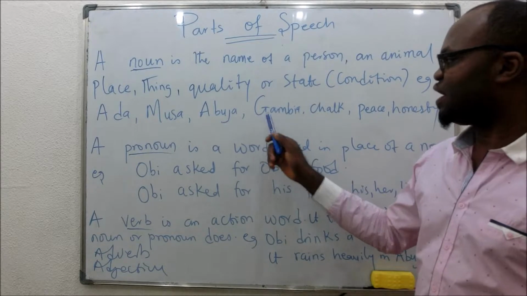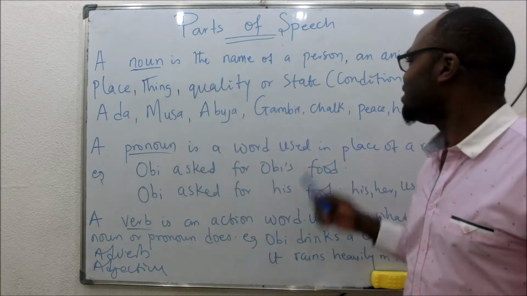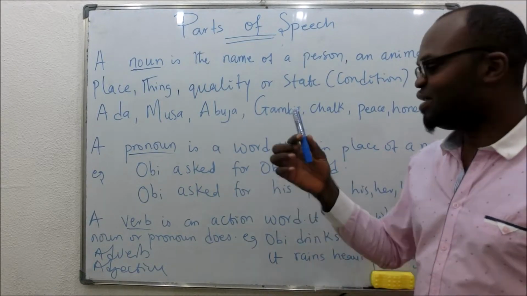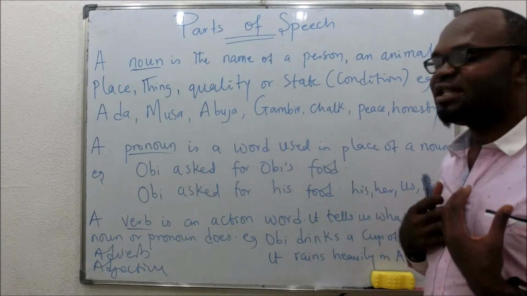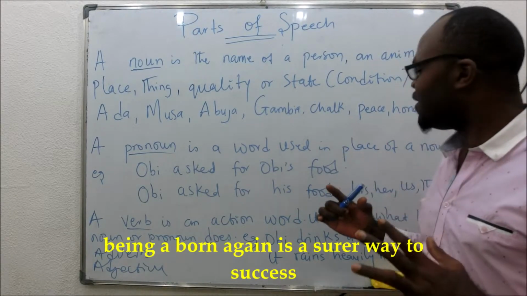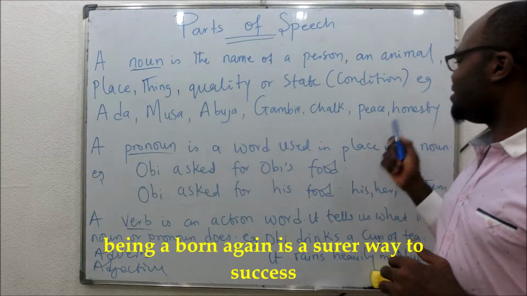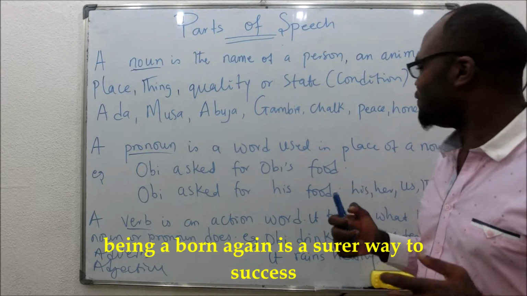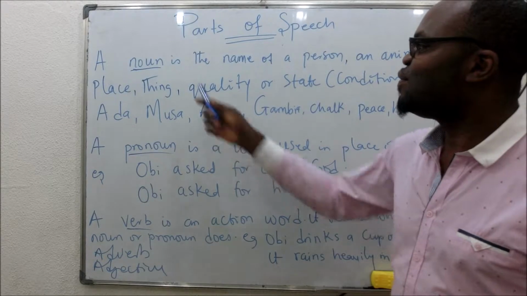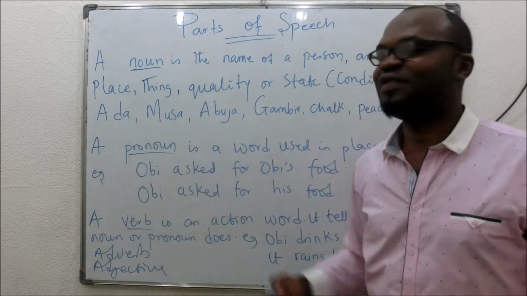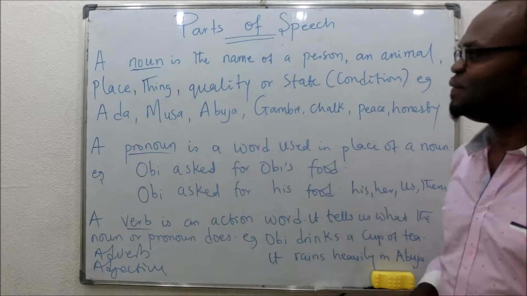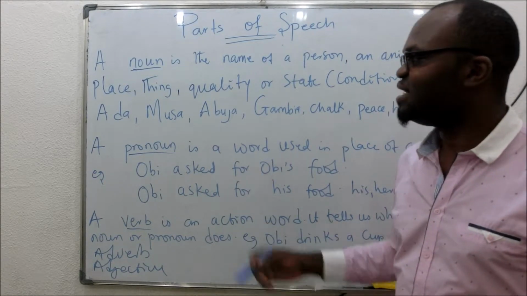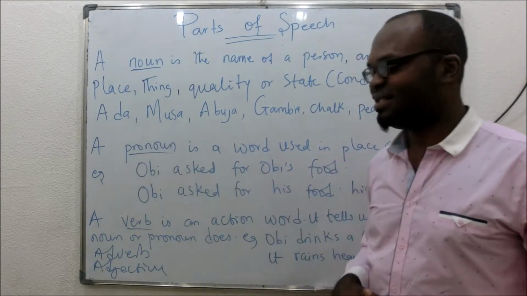Gambia is the name of a country, so it's also a noun. Chalk is the name of something that you use in writing, it's also a noun. Peace is the name of a state or condition of mind where you are very calm. Honesty is the state of being truthful, and that is also a noun. So whenever you have a name, a label for something, we call it a noun. So these are all examples of noun. Now whenever I make a speech, you should be able to identify the noun that is there.